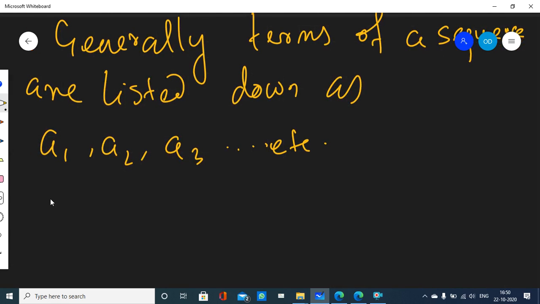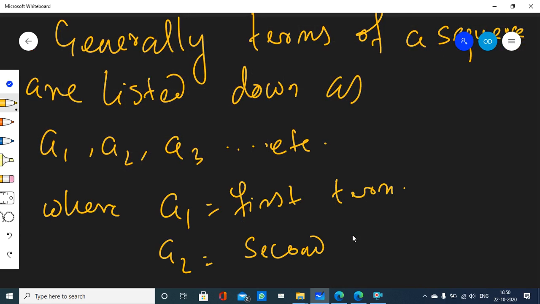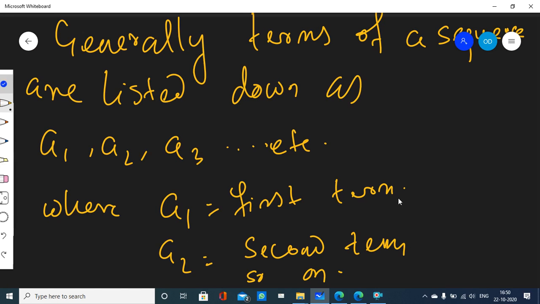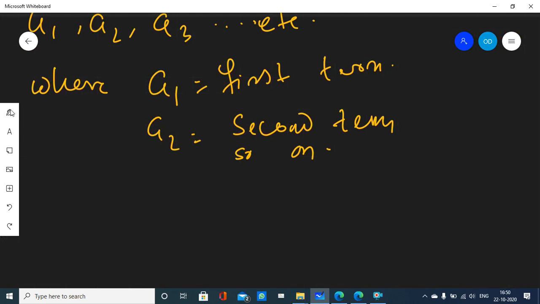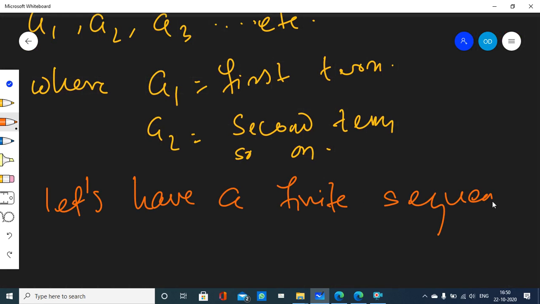Where A1 is the first term, A2 is the second term, and so on, right? Clear? Okay. Let's have a finite sequence. Let's have a finite sequence having n terms.